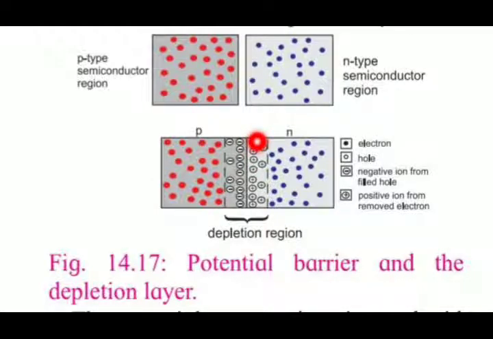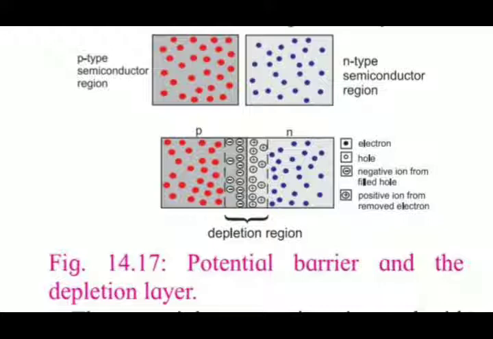The magnitude of the potential barrier for silicon is about 0.6 to 0.7 volt, and for germanium it is about 0.3 to 0.35 volt. You have to remember these values. This potential barrier always exists even if the device is not connected to any external power source. It prevents continuous diffusion of carriers across the junction.